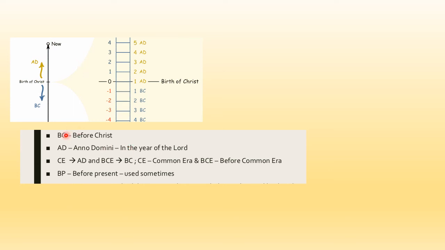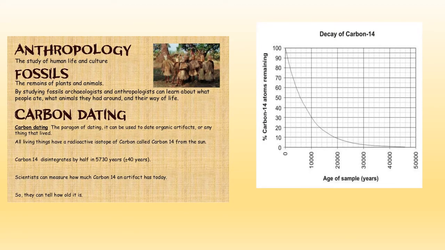So when you are using BC, you are mentioning before Christ. AD is Anno Domini, not after the death, because that is only to make children understand. You will find these two terms written, common era and before common era, and we have started using them, but in history books, in your present books at least, you will find the use of BC and AD. This is very important to know.